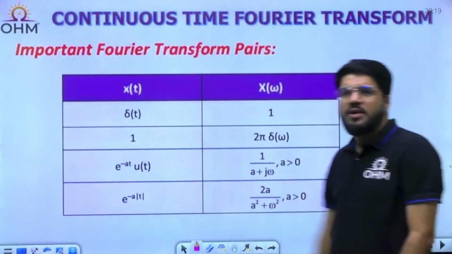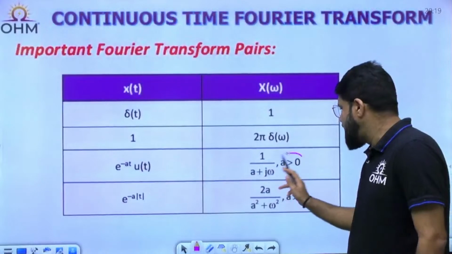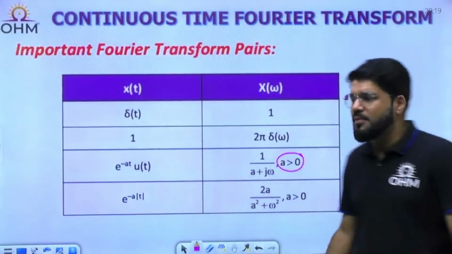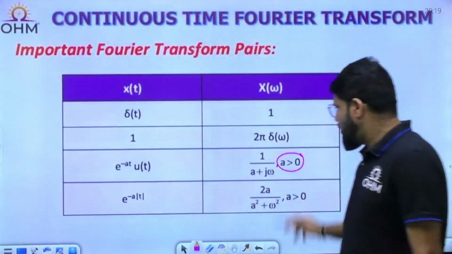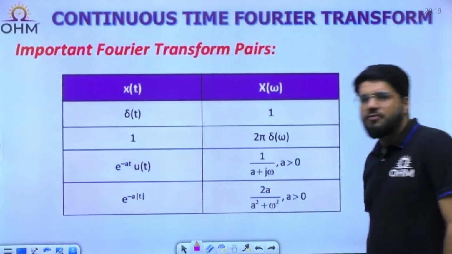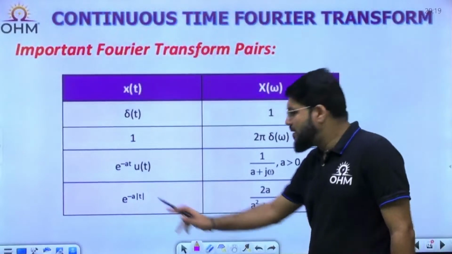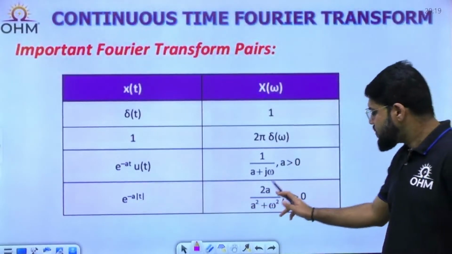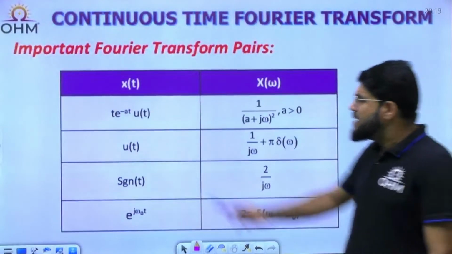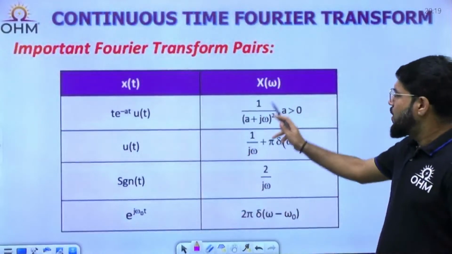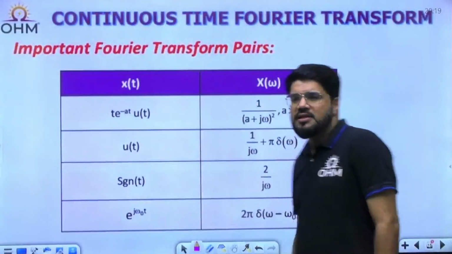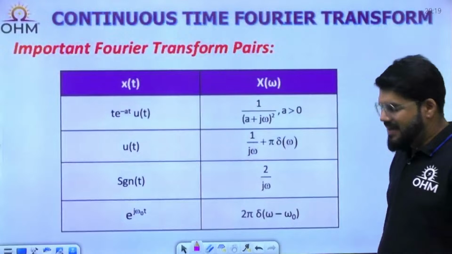e power minus at u(t) has Fourier transform 1 upon (a plus j omega), provided a must be positive, otherwise Dirichlet's condition will fail. The signal will not be absolutely integrable if it is e power plus of something, because if a becomes negative, it becomes minus minus plus. e power minus a mod t has Fourier transform 2a upon (a square plus omega square), again a being positive. t e power minus at u(t) has Fourier transform 1 upon (a plus j omega) whole square. Unit step u(t) has Fourier transform 1 by j omega plus pi delta(omega).